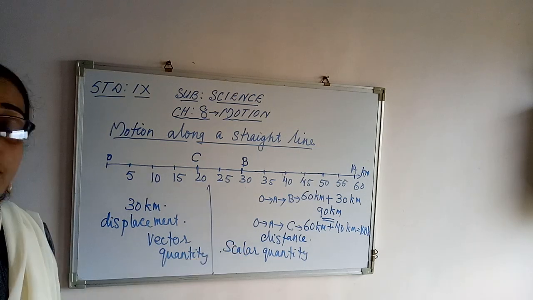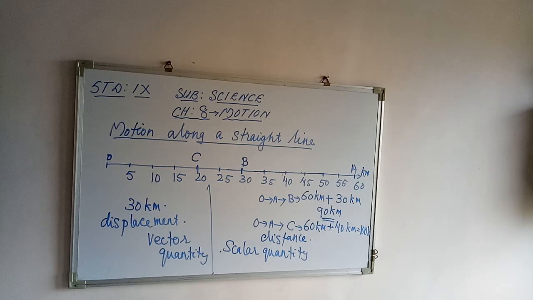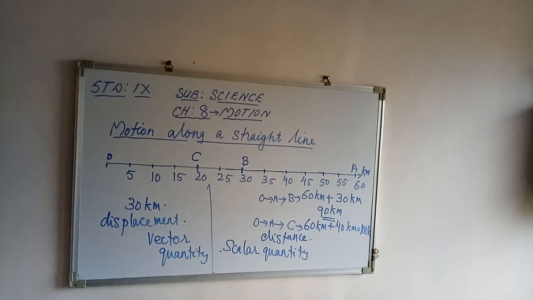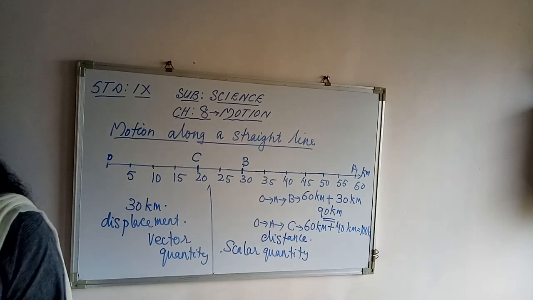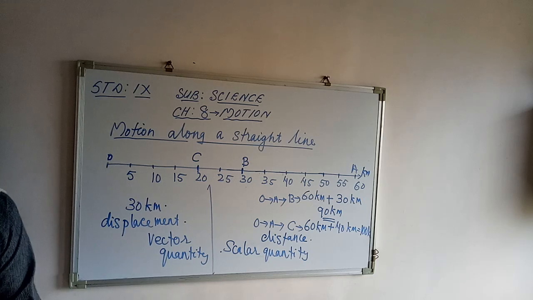Other examples of scalar quantities are temperature and mass. In the same way, for vector quantity, in 8th standard you studied about force. Force is an example of a vector quantity. So the two physical quantities, the distance and the displacement, are used to describe the overall motion of an object and to locate its final position with reference to its initial position at a given time.